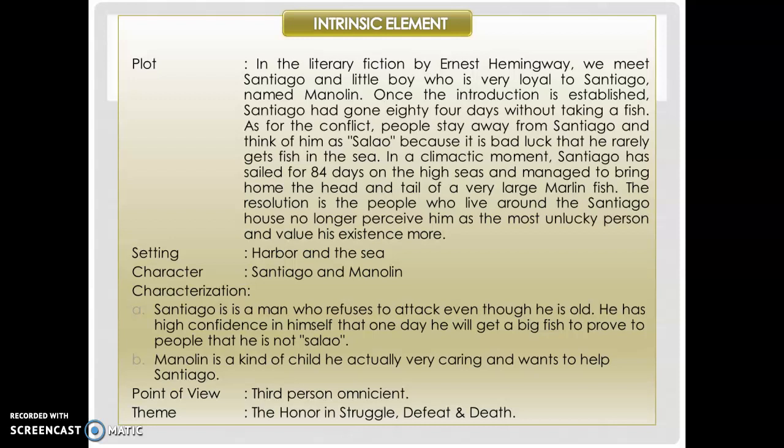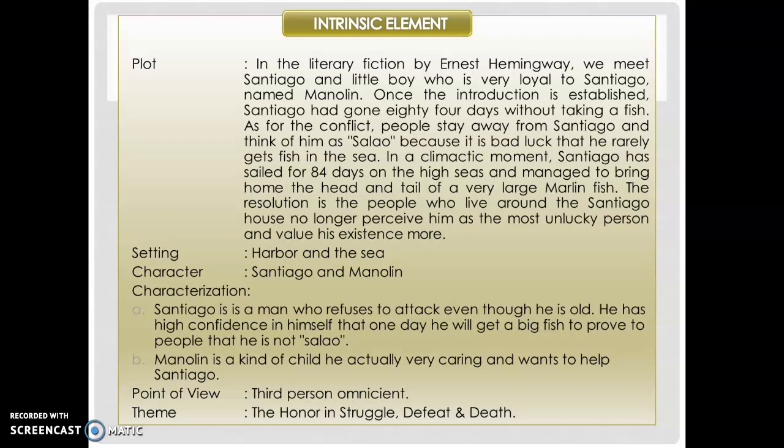Next, number two, setting. Setting is a depiction of the time, place, and atmosphere of a story. The setting from the story is harbor and the sea. Number three, character. Character is someone who plays a role in the story. There are two characters in the story, namely Santiago and Manolin.